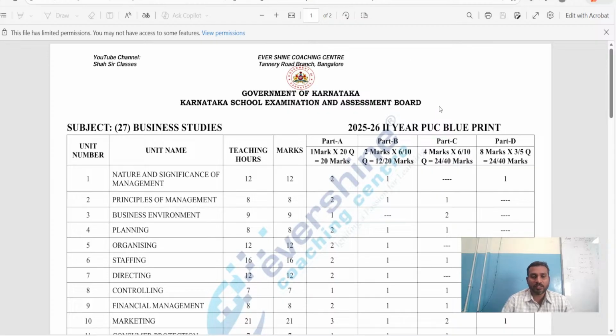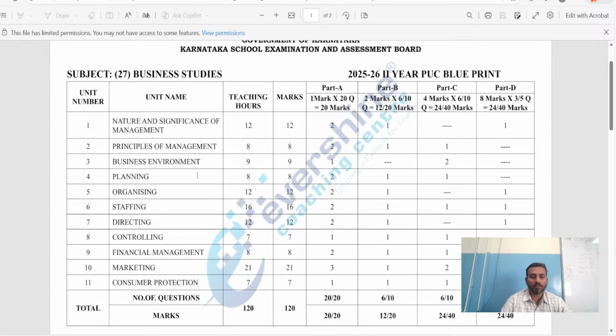Dear students, before commencing the class and discussing the most important questions and answers, multiple choice, fill-ups and match the following, first I need to share with you the recent blueprint which is given by the PU board. This session is for PUC second year, class 12th, Business Studies, subject code 27, for the academic year 2025-2026. First, let me go ahead with the pattern of the blueprint, how they have framed it. This pattern will be very helpful for us to understand how to start preparing for the upcoming exam.